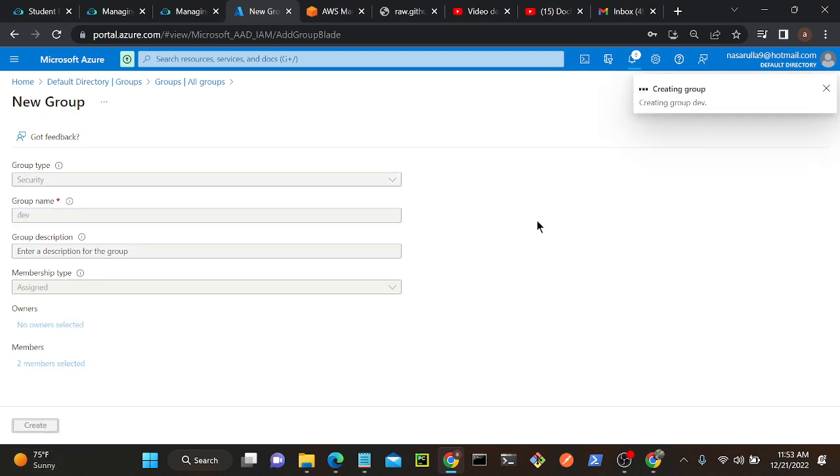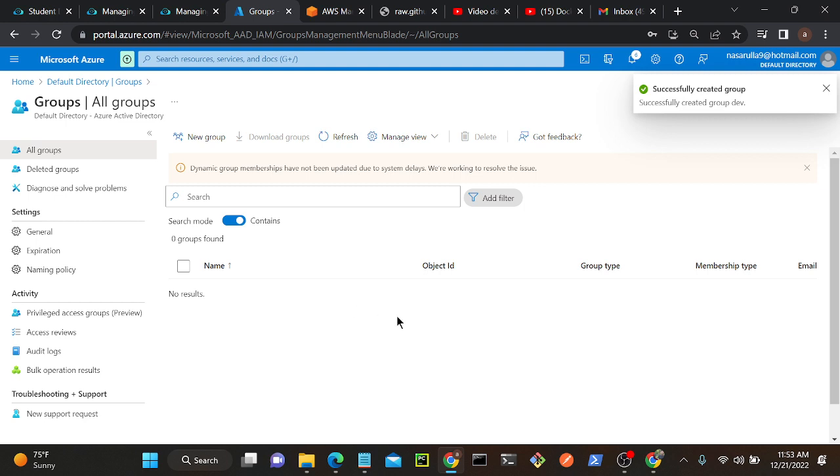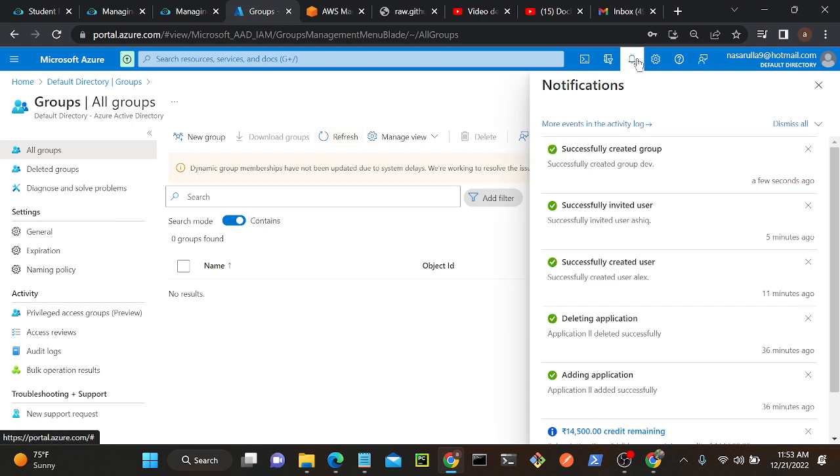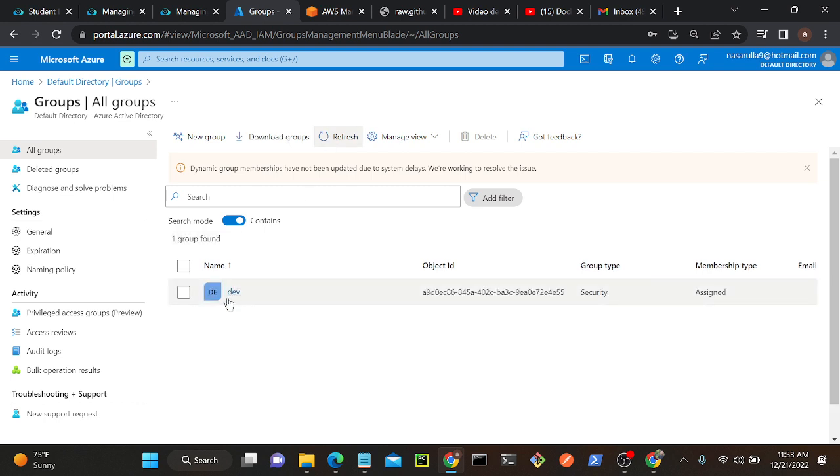Now one group will be created, and by default two users will be there because I have already added two users. Refresh. Unlike AWS, it will take 30 to 40 seconds. When we create a group in AWS, it appears as soon as we create it, right? Unlike AWS, it will take 20 to 30 seconds to reflect. Let's wait. Here you can see a notification panel. Whatever request you create on the Azure portal, you will be able to find over here. See, successfully created a group, successfully invited user, successfully created user, and you can find the status of your request, whatever it is. I'll refresh it over here, and you can see that one group has been created.